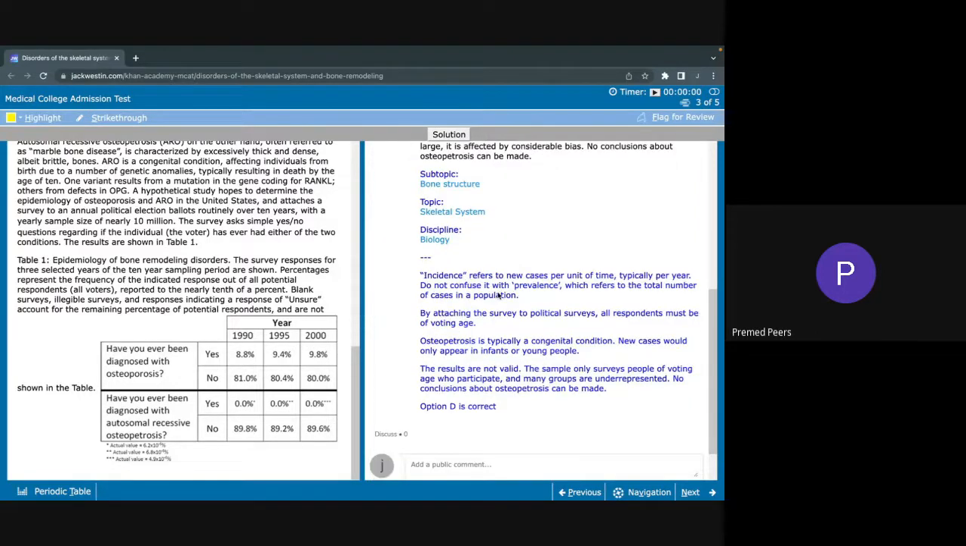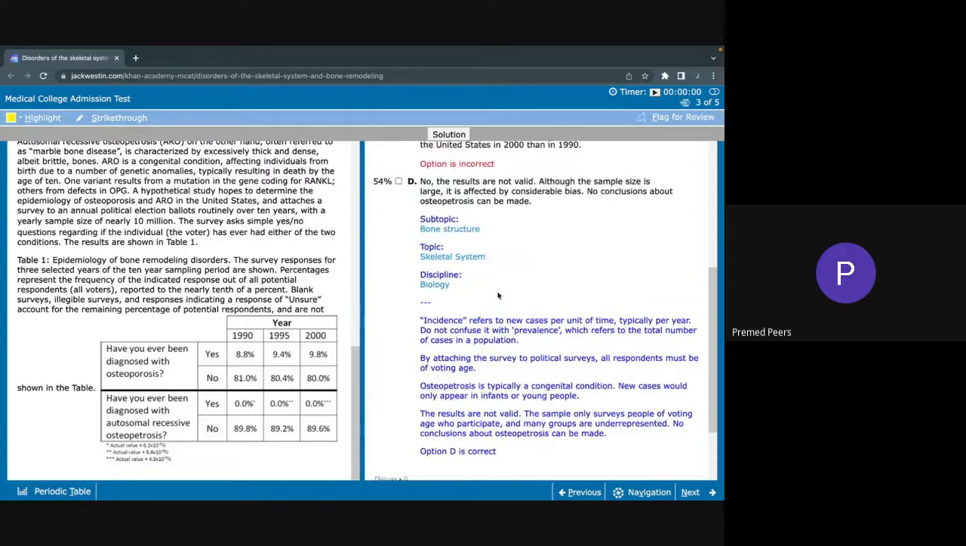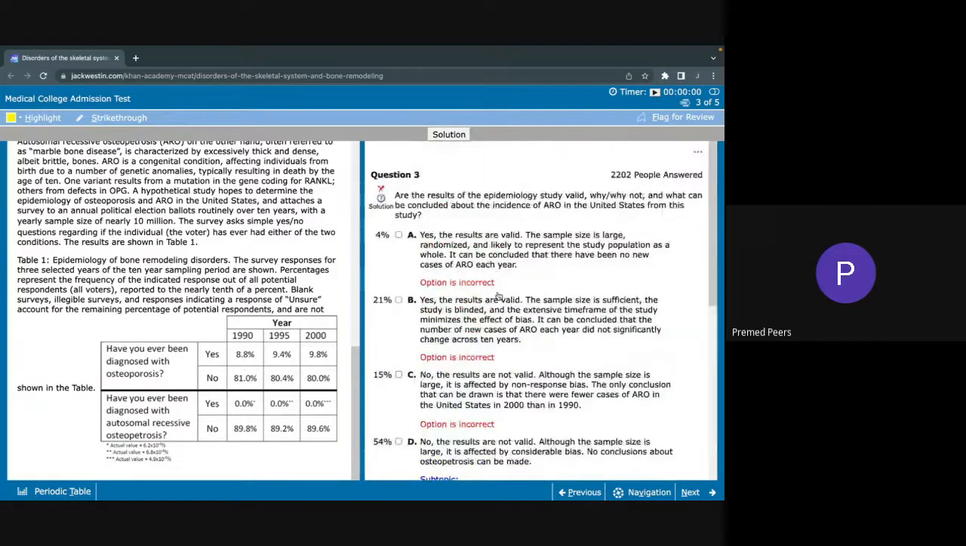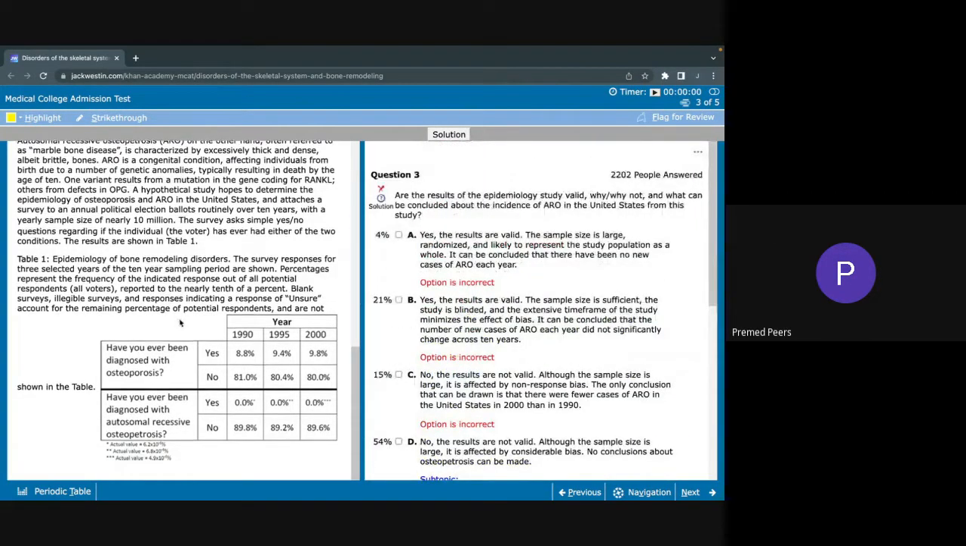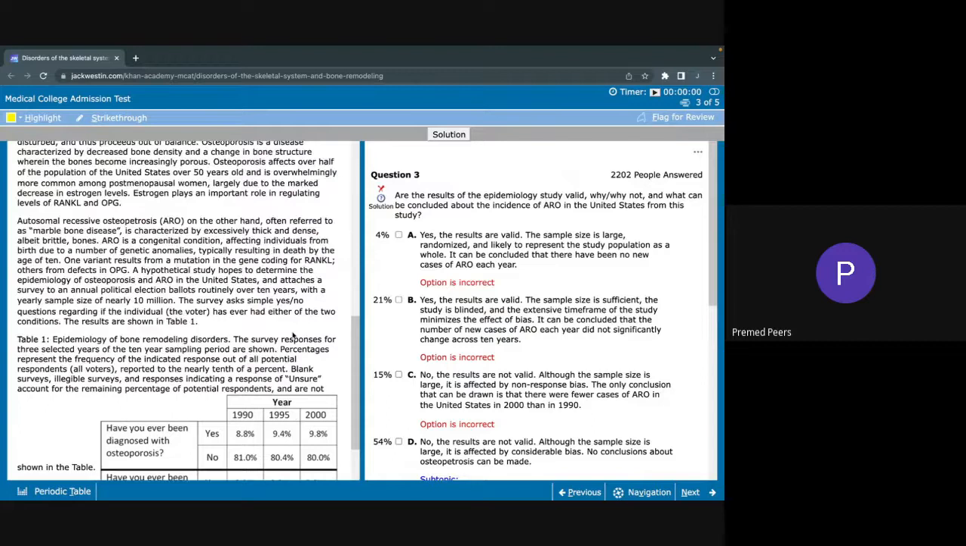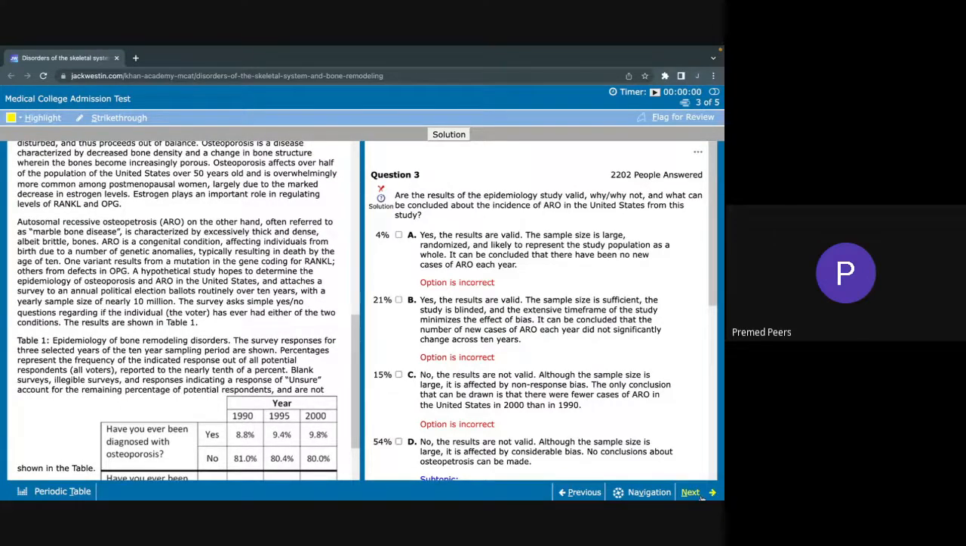And again, you don't need that to answer this question, but in the future, you may need to tell the difference between incidence and prevalence. And likely that'll just be something you need to know based on content. It won't be within the passage.